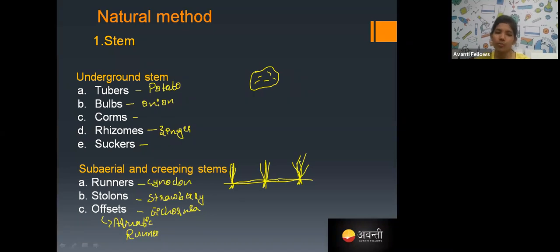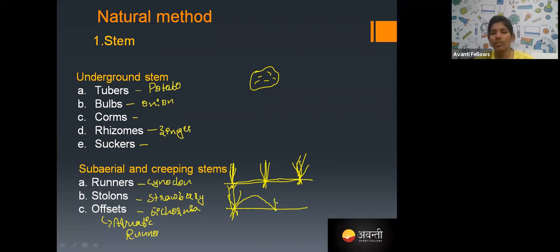Offset is also a kind of runner, but that is an aquatic runner, like Eichhornia, maybe Pistia. In strawberry, the stem will not creep on the ground but moves a bit above the ground and reaches the ground where the node is present.